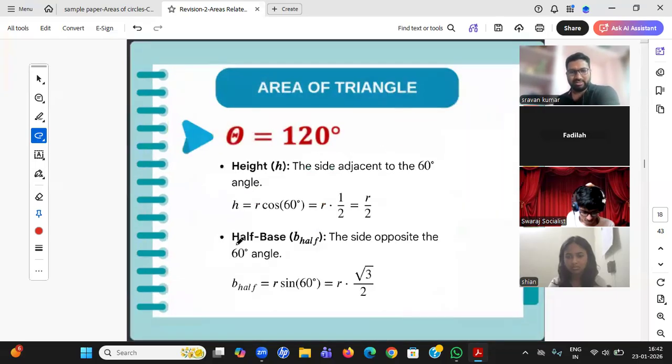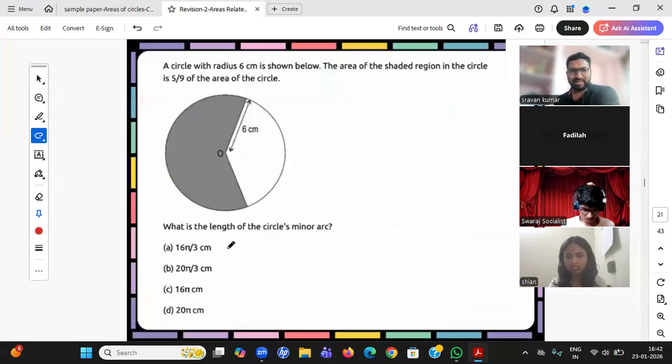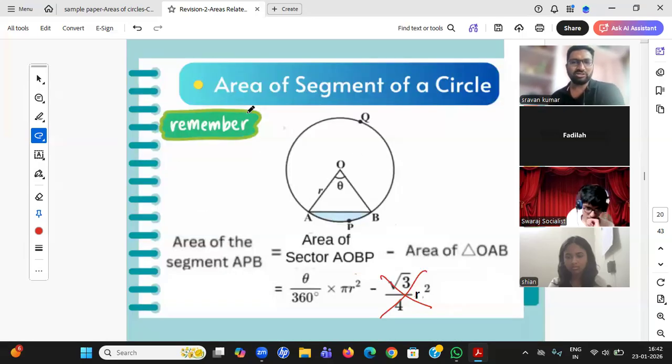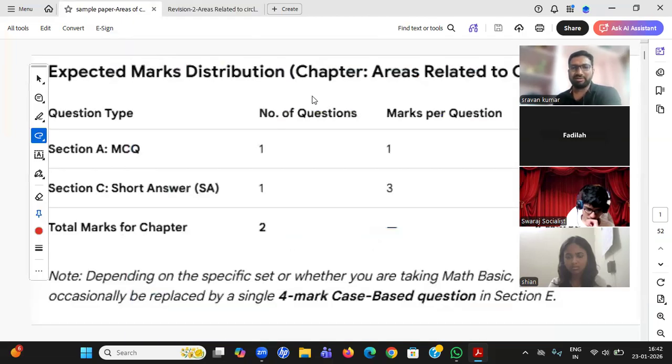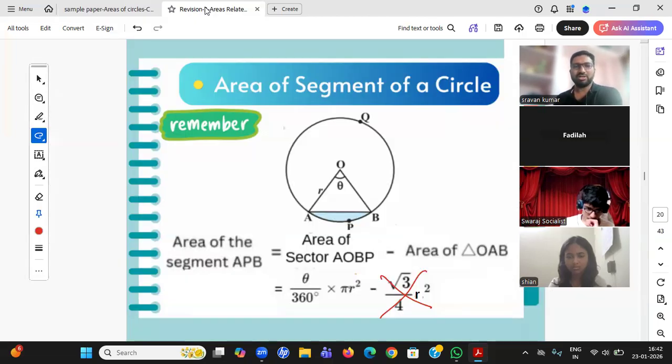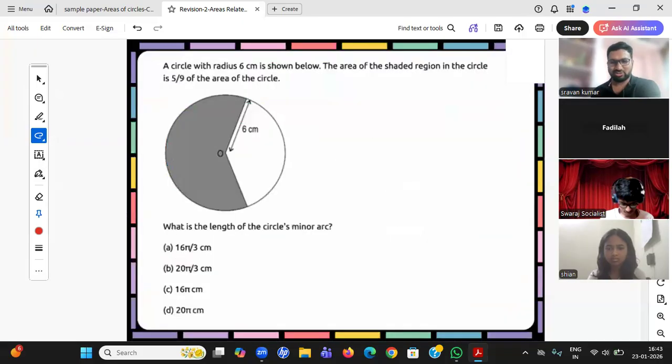Okay, so with that, let us start our session back. We have done many questions, students. So I'll just show how many marks will come for your exam: this particular MCQ, how many marks? Case-based question, do you have it or not? 2 marks, or 3 marks. Those all we'll be seeing. Pattern we'll see, then we'll move to the question. Okay students, let us see the first question of today's session.